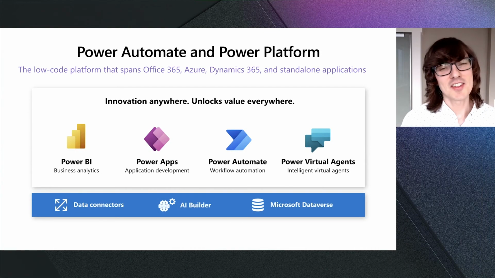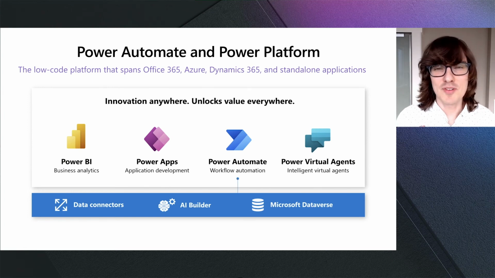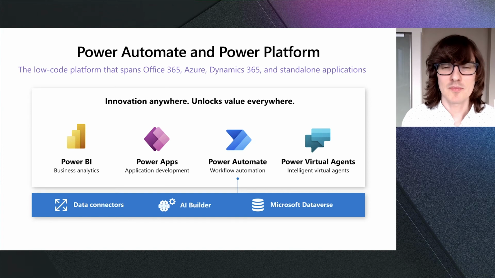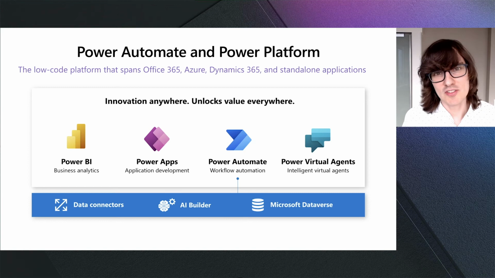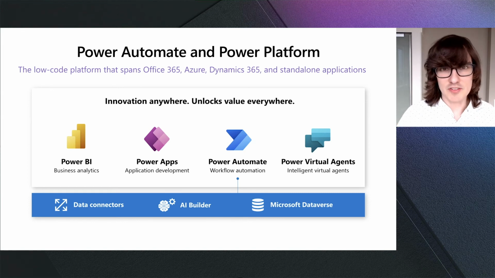So next, what I'd like to talk about is how Power Automate integrates with the rest of the Microsoft ecosystem. First of all, Power Automate is part of the Microsoft Power Platform. And what that means is you can use low-code capabilities, not just for your automation scenarios, but for a bunch of different scenarios.